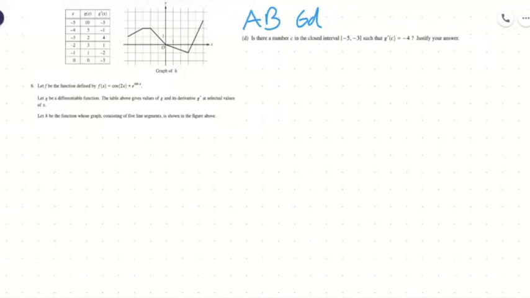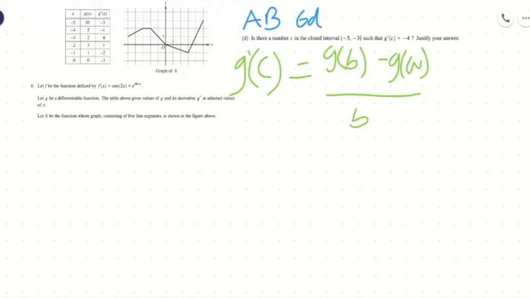But in this case, we would be using the mean value theorem because that's the basic function where g prime of c is equal to (g of b minus g of a) all over (b minus a). So in this instance, it's basically saying, is there a number c in the closed interval -5 to -3 such that g prime of c is equal to -4? So remember, there are a few conditions that need to be met in order for us to prove the mean value theorem to be true in this instance. And those two conditions, does anyone remember?